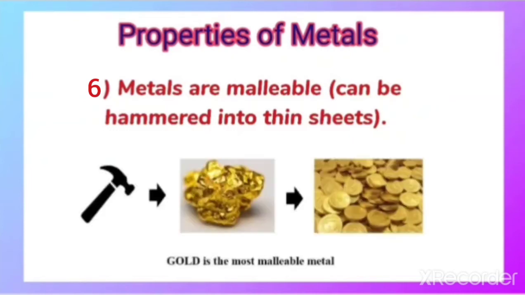That we can do here, like if a metal is taken and we hammer it, it will be made into thin sheets. That is why metallic foils are available, like the aluminum foils we use at home. That is actually a thin sheet of aluminum. And how are we able to get it? Because of the nature of the metal, that is malleability. Because of this only, the metal can be converted into thin sheets. It can be hammered into thin sheets, and this property is called malleability.